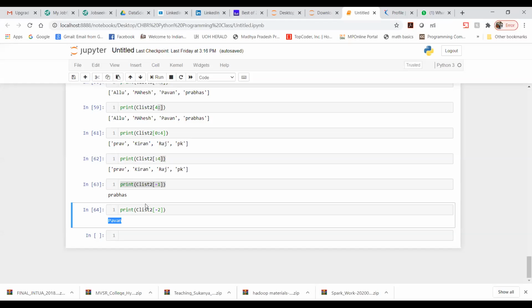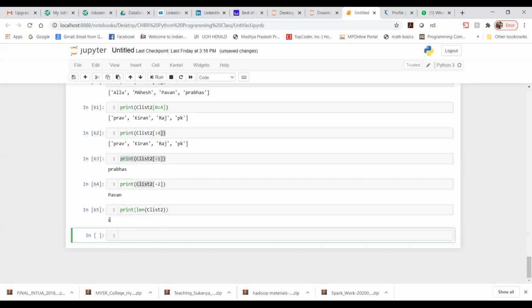I don't know how many items are present in C list 2, so I write print, then len, and then mention C list 2. You run this and get the output as 8. That means 8 elements are present in list 2.